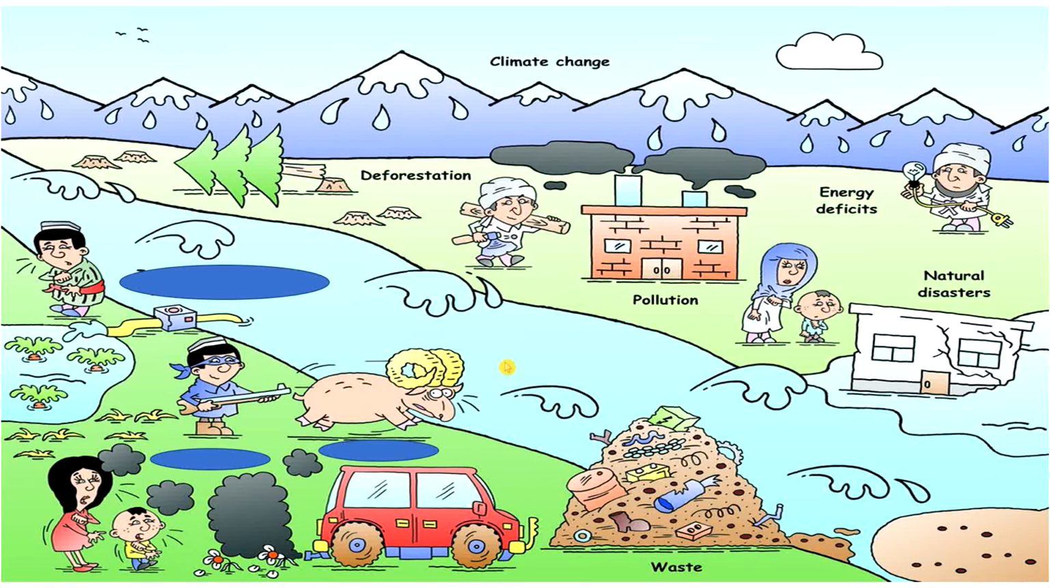Another problem that you see on the picture is this one. This is a man trying to hunt this animal. So we call it poaching. Poaching is the fact when someone wants to kill or catch an animal illegally. So they're putting the animals in danger. Especially we call them endangered animals.